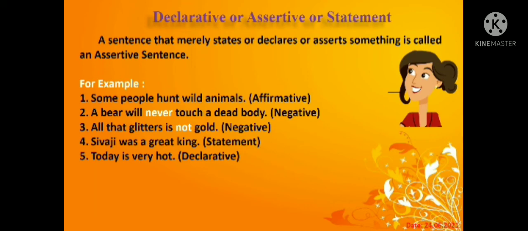A sentence that merely states or declares or asserts something is called the assertive sentence. This kind of sentence is called assertive, affirmative, affirmative negative, statement, or declarative. So all are the same. We put a full stop at the end of the assertive sentence.